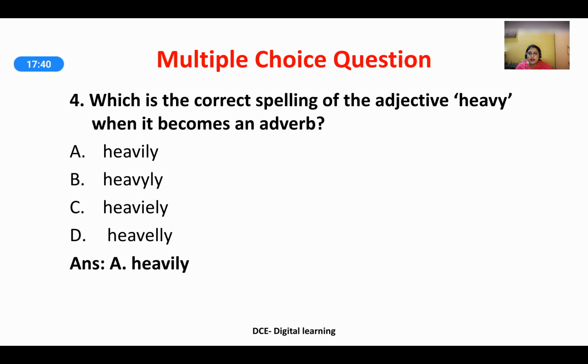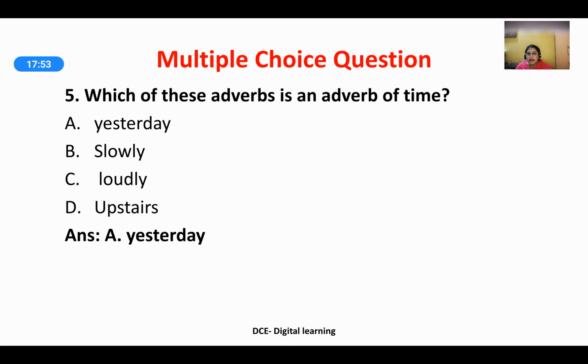Which is the correct spelling of the adjective heavy when it becomes an adverb? The answer is option A, heavily. Which of these adverbs is an adverb of time? Yesterday, slowly, loudly or upstairs? And the answer is option A, yesterday.